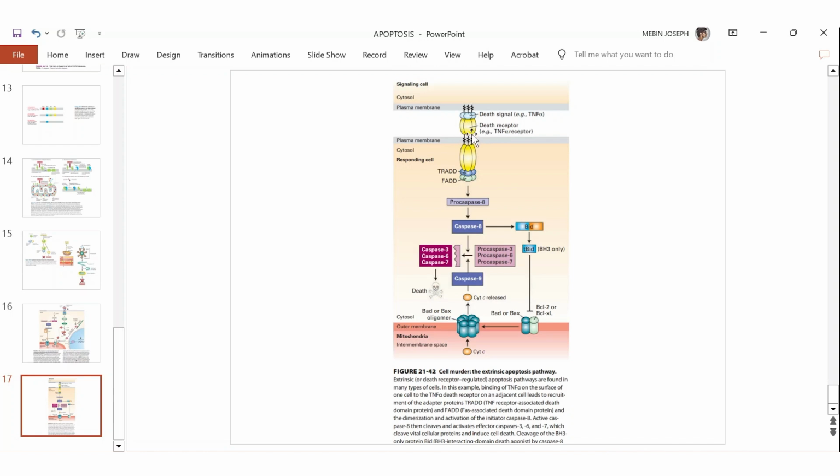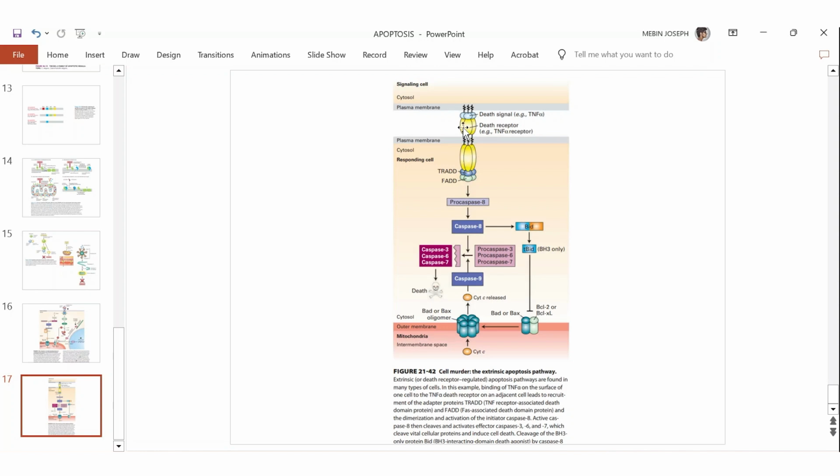So those are exoplasmic domains. Both the receptors will have a ligand binding exoplasmic domain, then a single transmembrane domain, which you can see is embedded in the plasma membrane region, and a cytosolic domain, which is the receptor protein portion facing inside the cytosol.